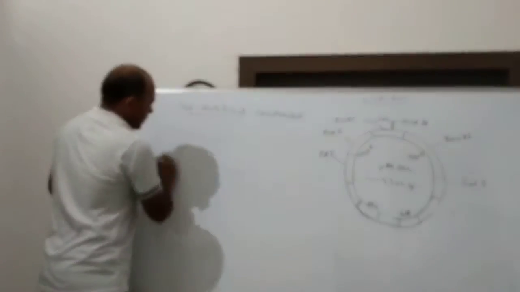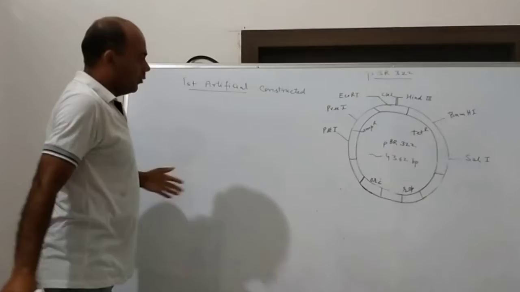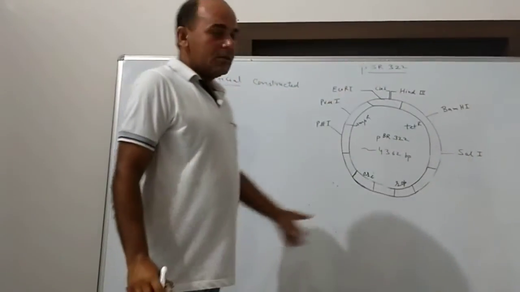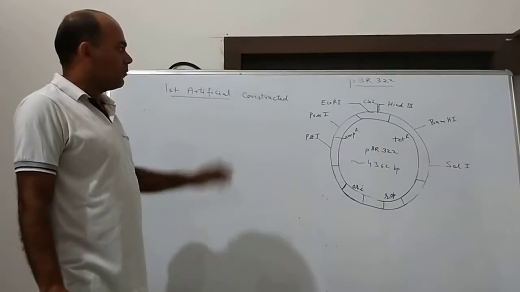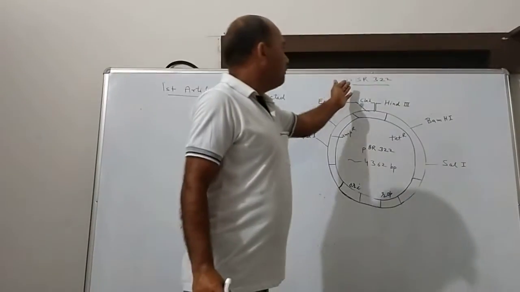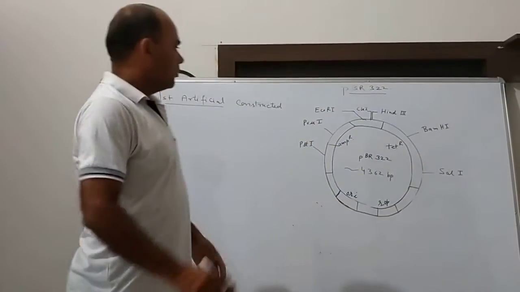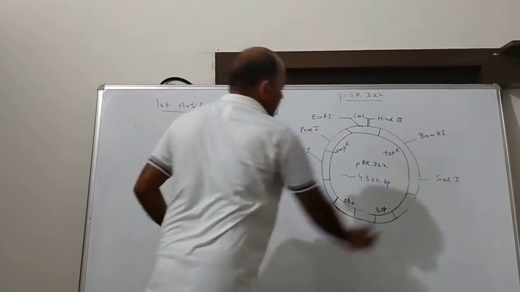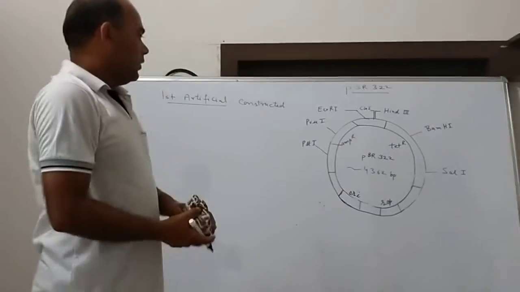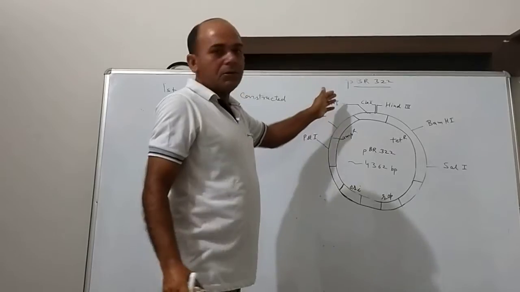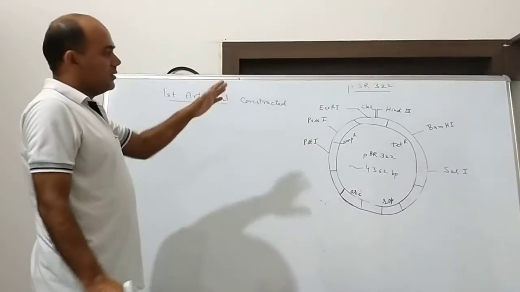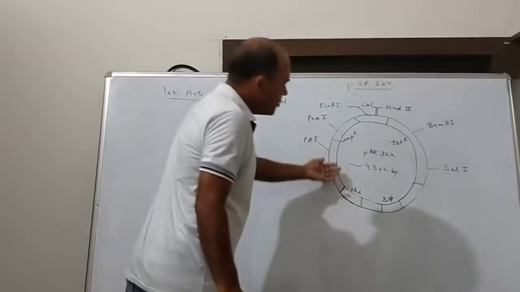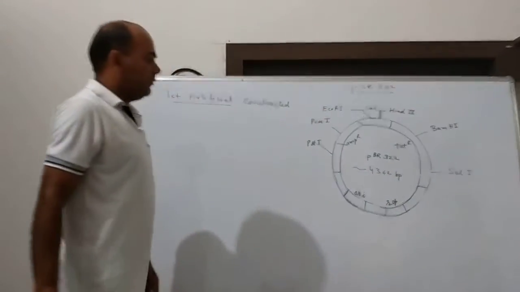As you can see, the diagram drawn on the board is the simple diagram of the first artificially constructed plasmid vector, whose name is pBR322. There are many different sites, and at different sites different restriction enzymes can work. So let me check what the full forms of these abbreviations are.